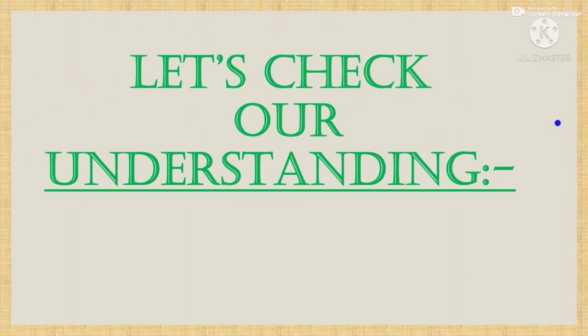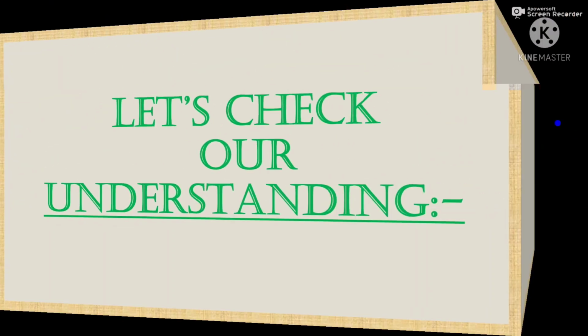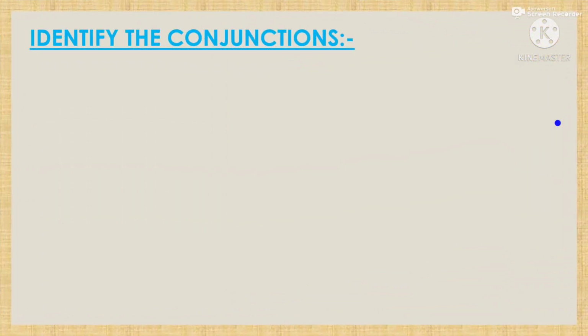Okay, so next, now we will check our understanding of what we have understood from today's class. So let us check. The first activity is to identify the conjunction. The first sentence is: he is poor but honest. So what is the conjunction here, students? Yes, the conjunction is but.